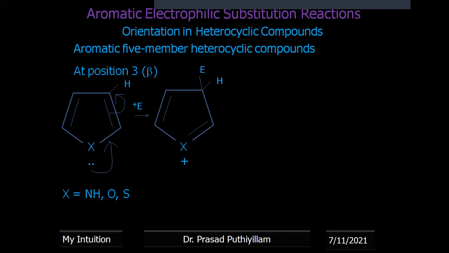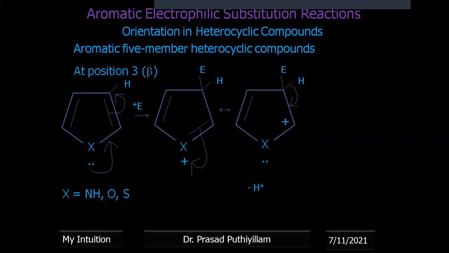Therefore, now we need to draw the resonating structures. The electron density moves towards the heteroatom, the heteroatom gets the lone pair of electrons back, the electrophile as such is there, and the positive charge is on this particular carbon, because the electron density moved away from this carbon, it gets a positive charge.